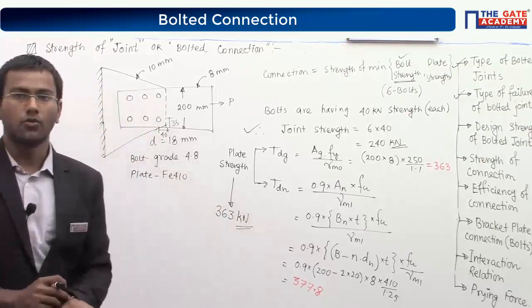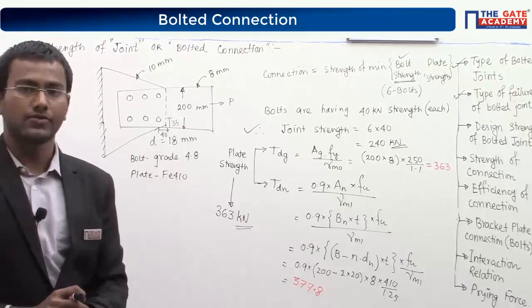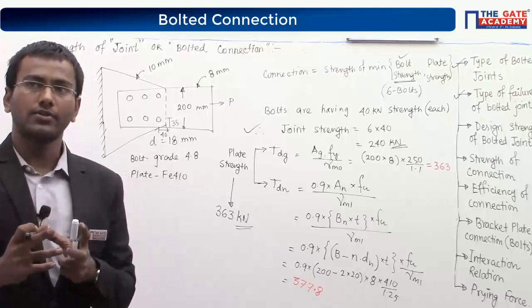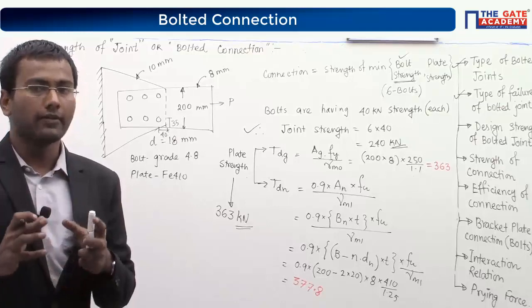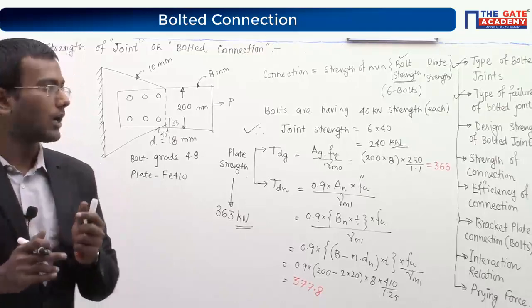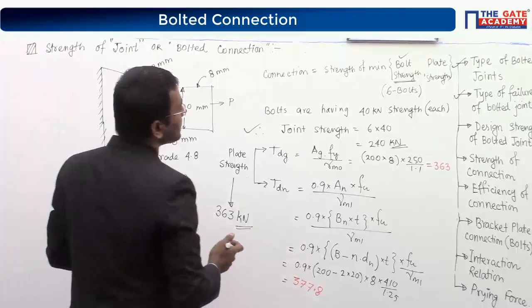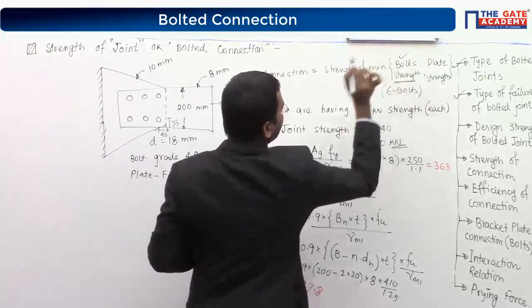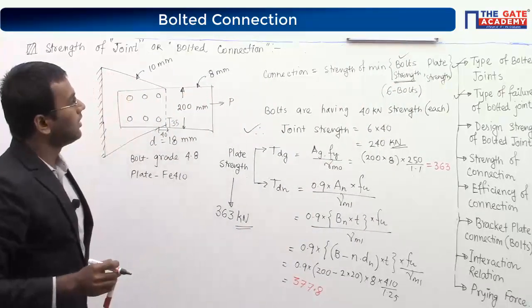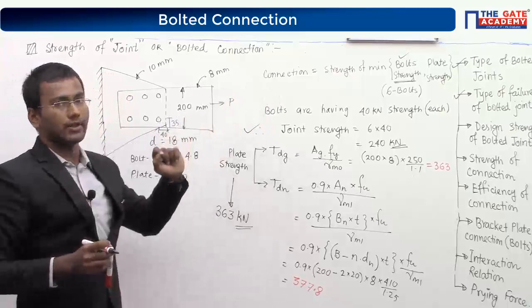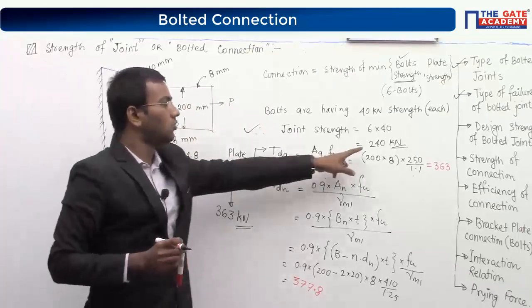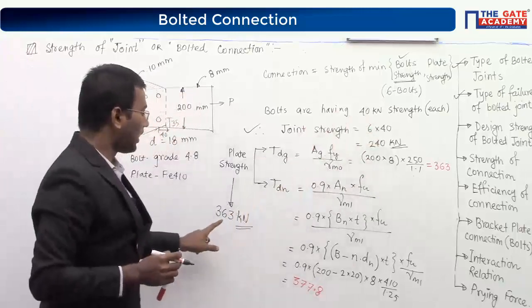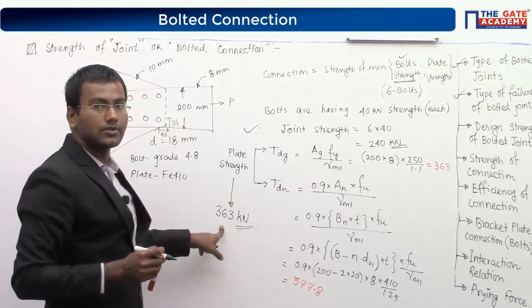Alright. So I have got the value of plate strength. Now, what is the question, sir? The question is nothing but your connection strength. If connection strength is asked, what will I take? I will take the bolt strength and the plate strength. Now see, bolt strength we have already found out as 240, and plate strength I just found out as 363 kilonewton.